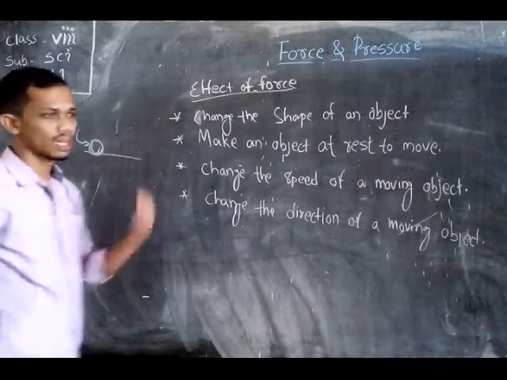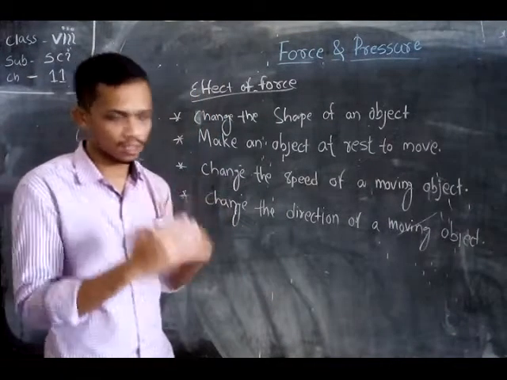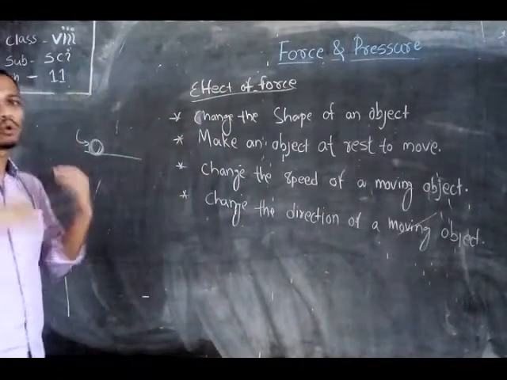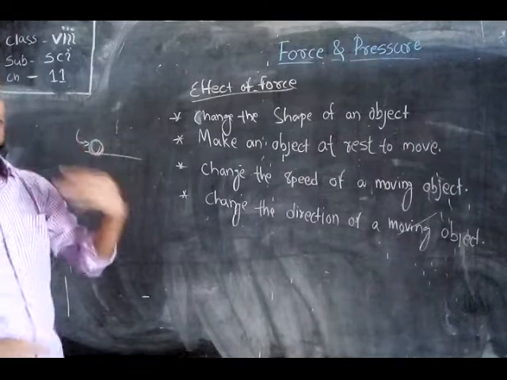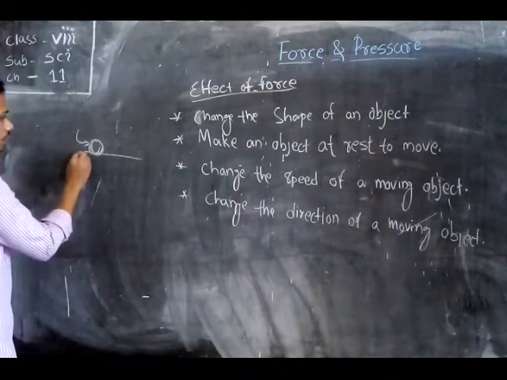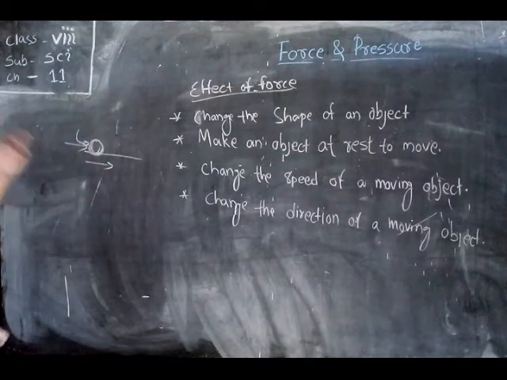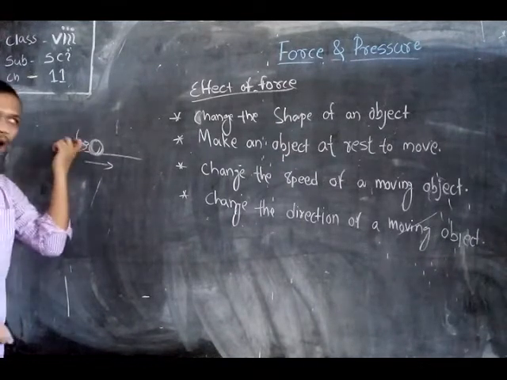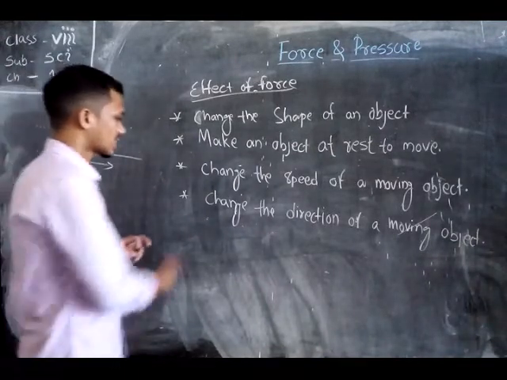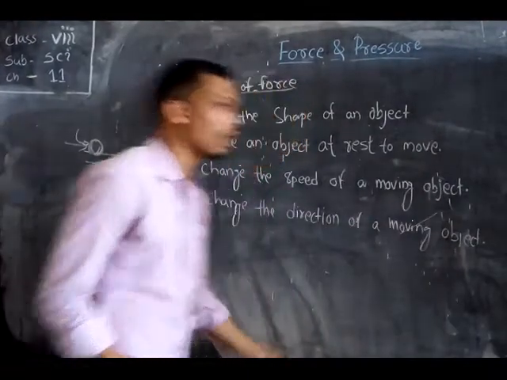In the same way, when you are riding a bicycle and the cycle is moving at some speed, if you pedal with more force, then the cycle moves faster. So when an object is moving in one direction and the force is applied in the same direction, the speed of the moving object will increase. Next, force can change the direction of a moving object.